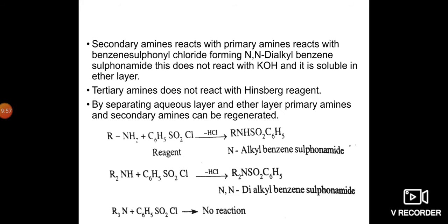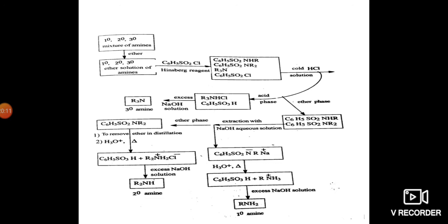Tertiary amines don't react with the Hinsberg reagent because they do not have any hydrogen, so they don't undergo any reaction with the Hinsberg reagent, that is benzene sulfonyl chloride.